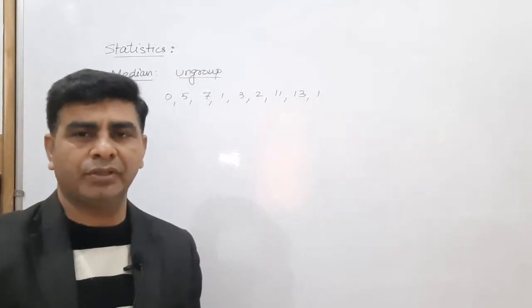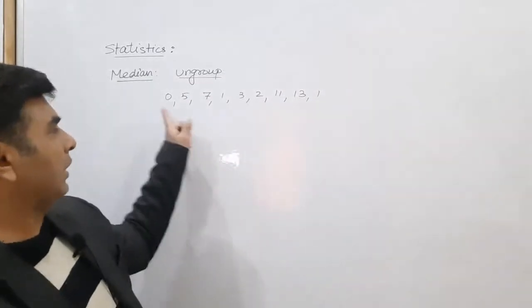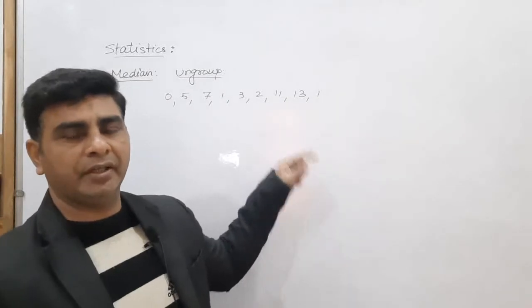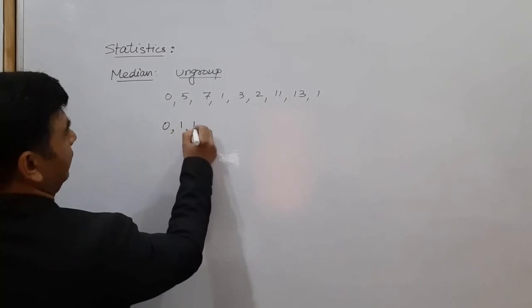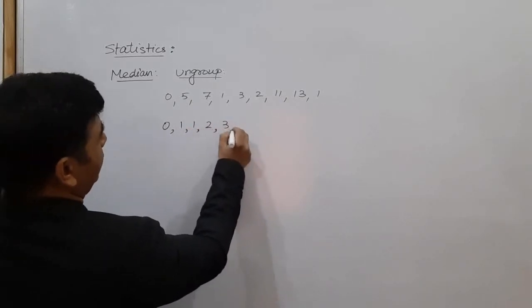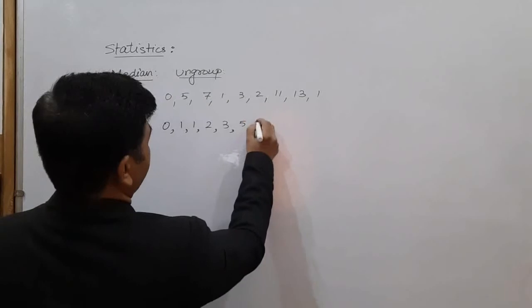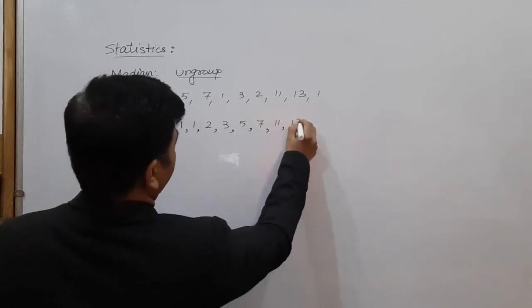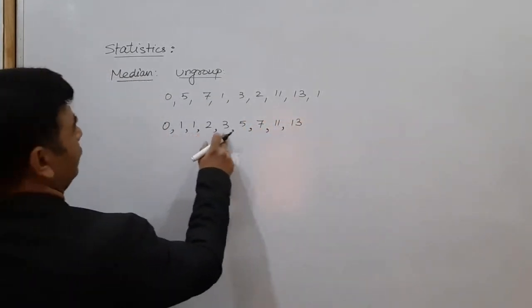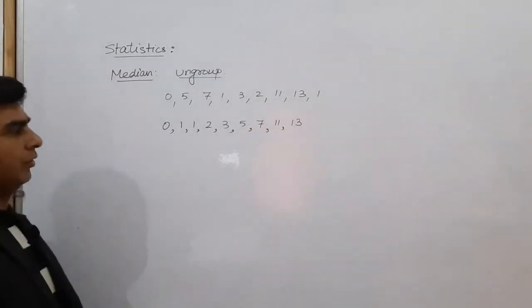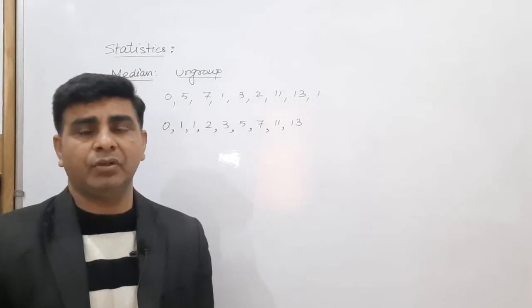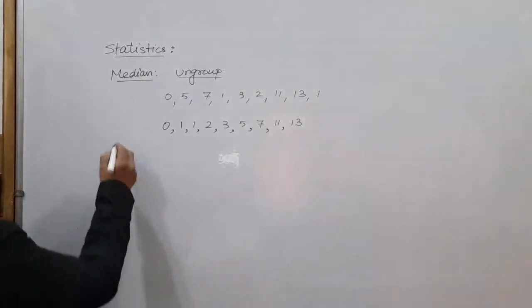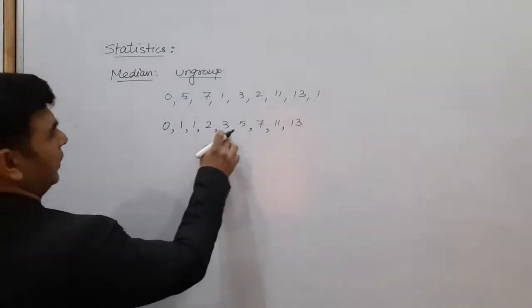First of all, my dear friends, to find the median you have to write the complete information of that data in your ascending order. So start with 0, then 1, then 1, then 2, then 3, then 5, 7, 11, and 13. So this is 1, 2, 3, 4, 5, 6, 7, 8, and 9 terms are there. First of all, you have to arrange the data in ascending order. After that, you have to check how many terms are there.